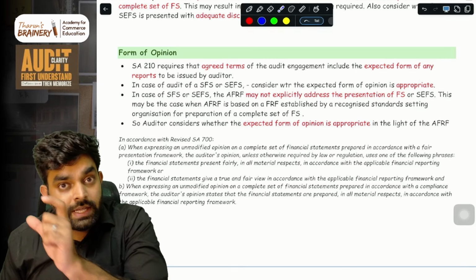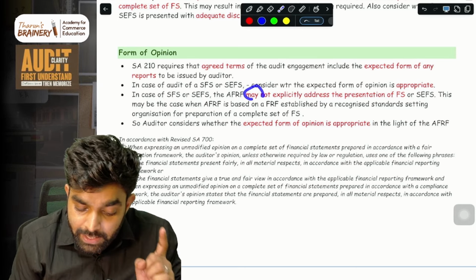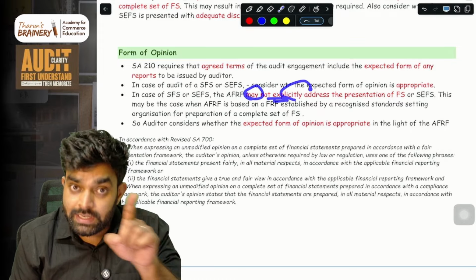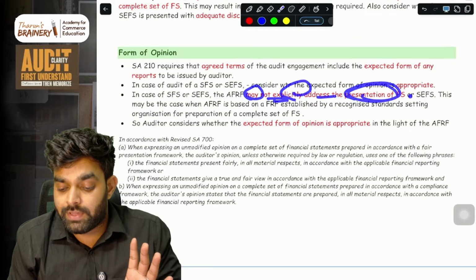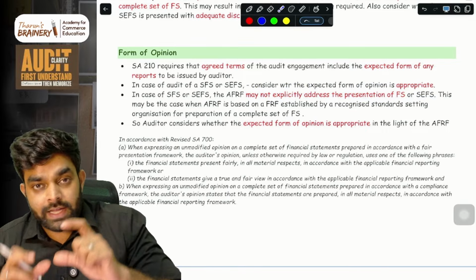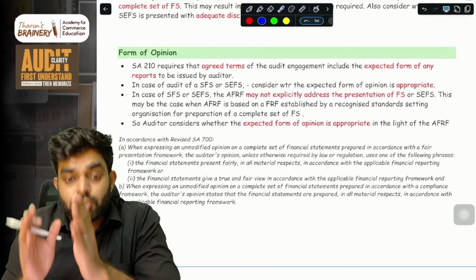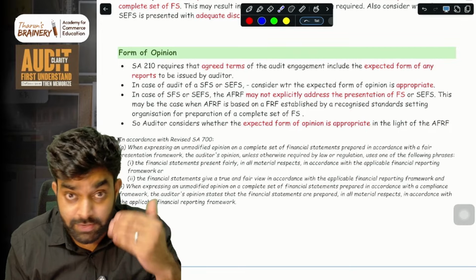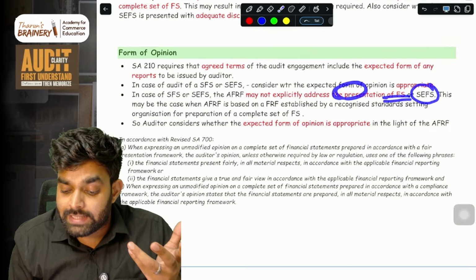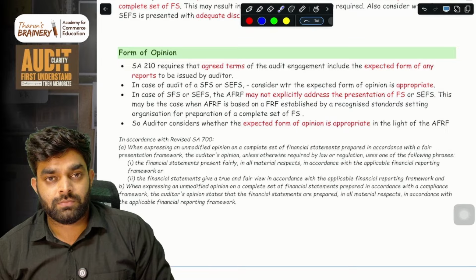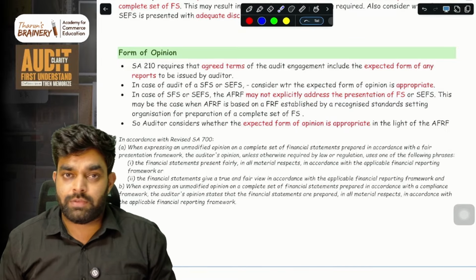So in those cases, that framework may not explicitly address the presentation of the SFS or SCFS, because it is actually made for a complete set of financial statements.